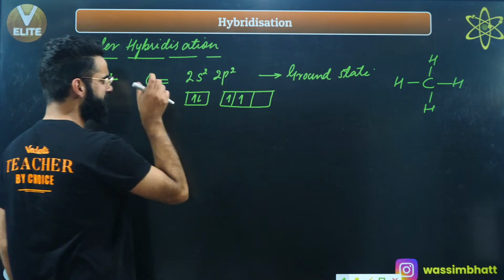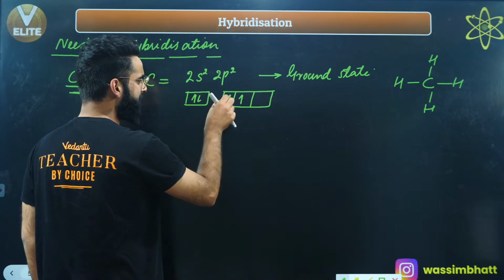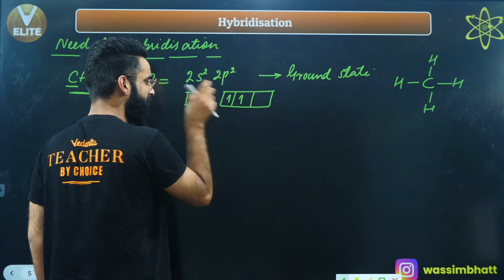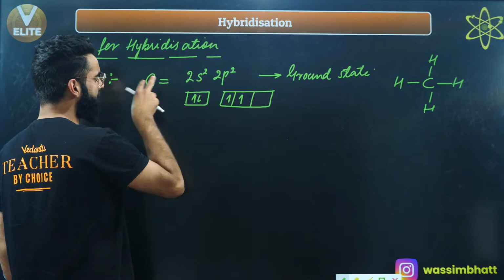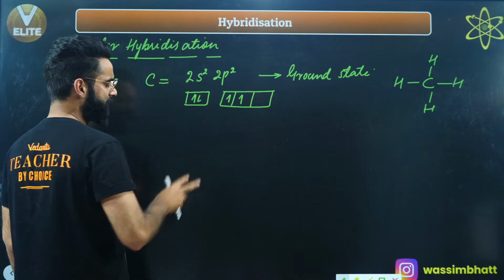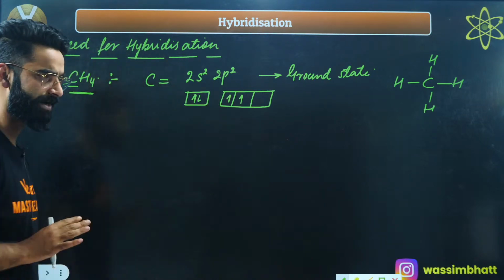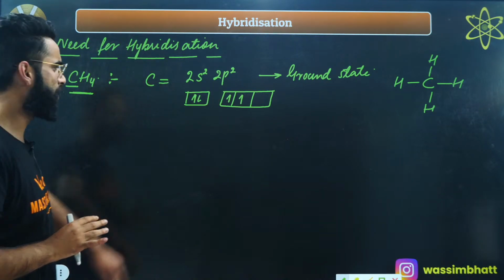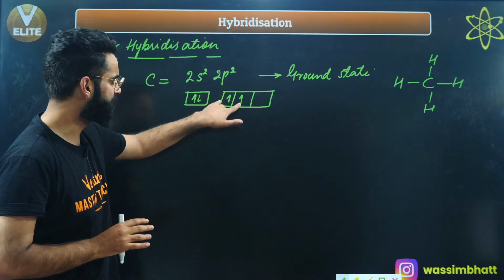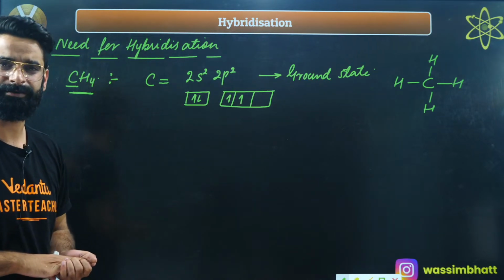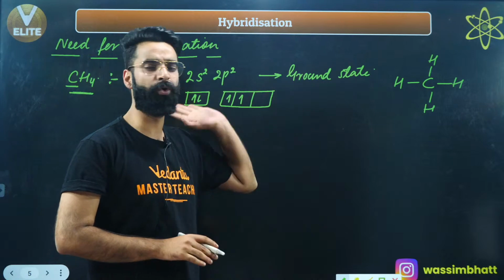And in this ground state electronic configuration, how many orbitals are there which have got unpaired electrons? There are only 2 atomic orbitals containing the unpaired electrons. But carbon is making 4 bonds.